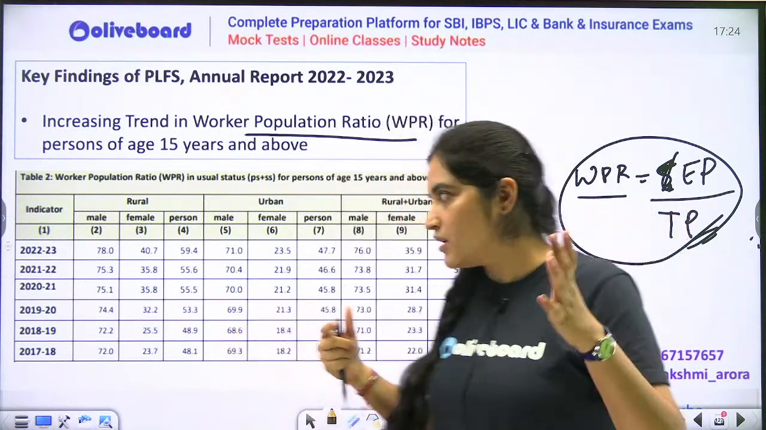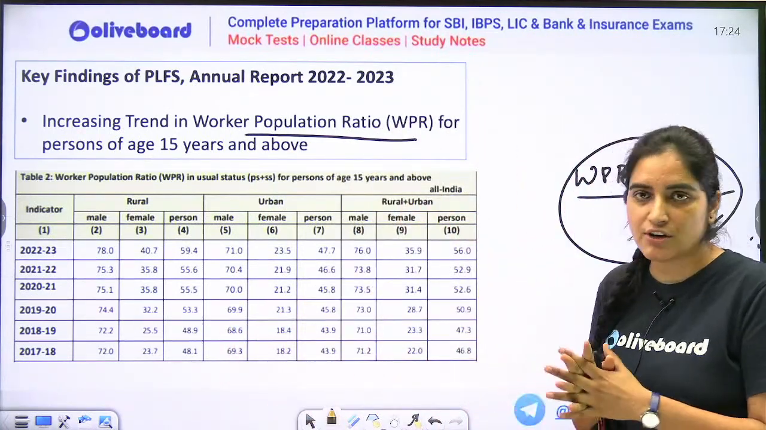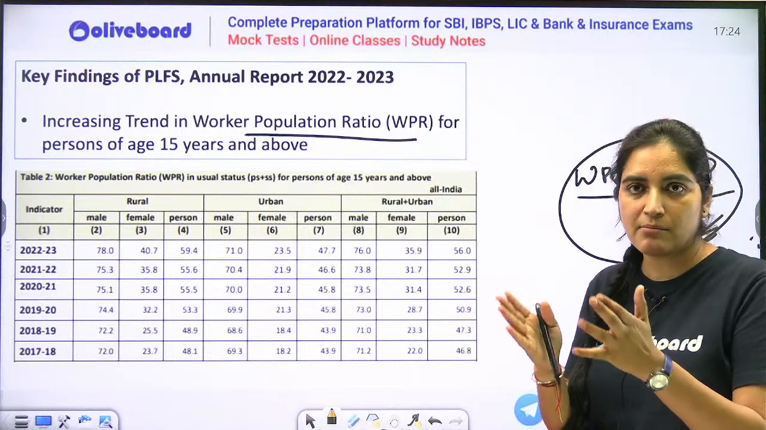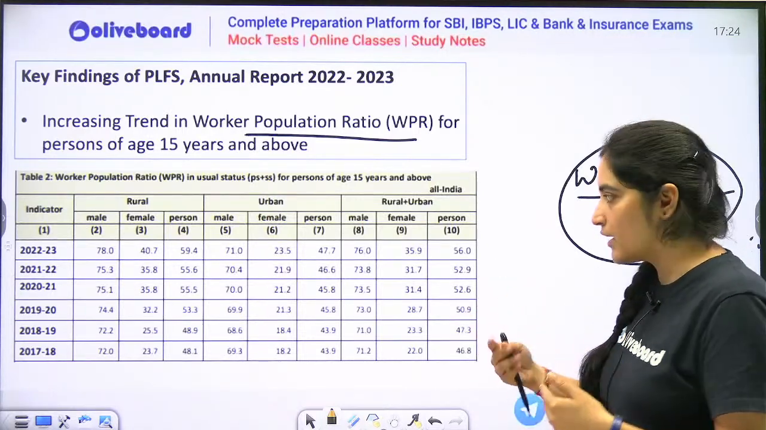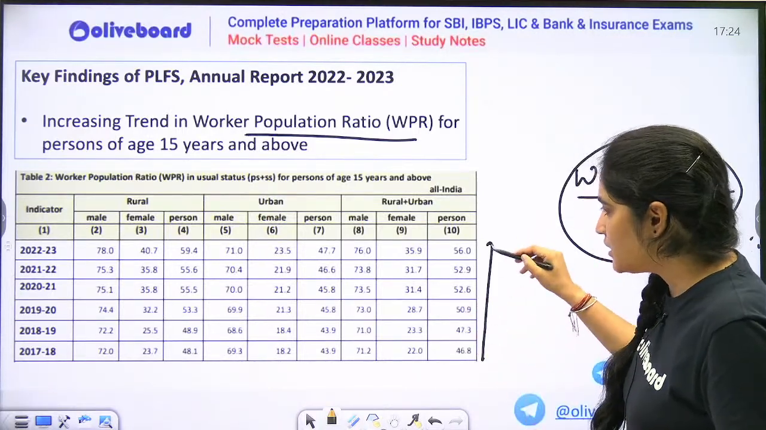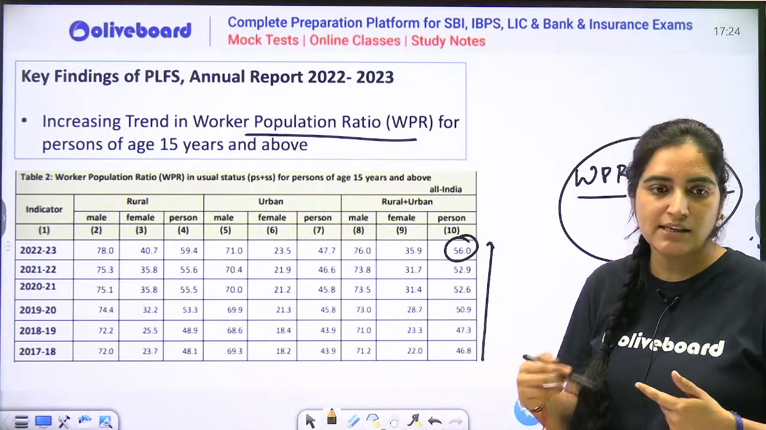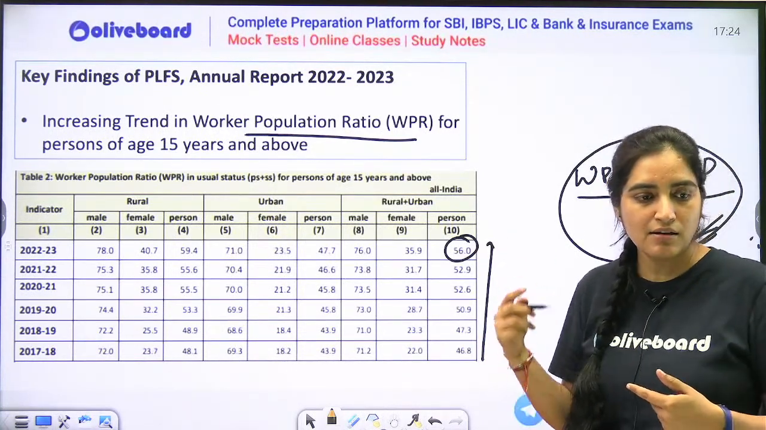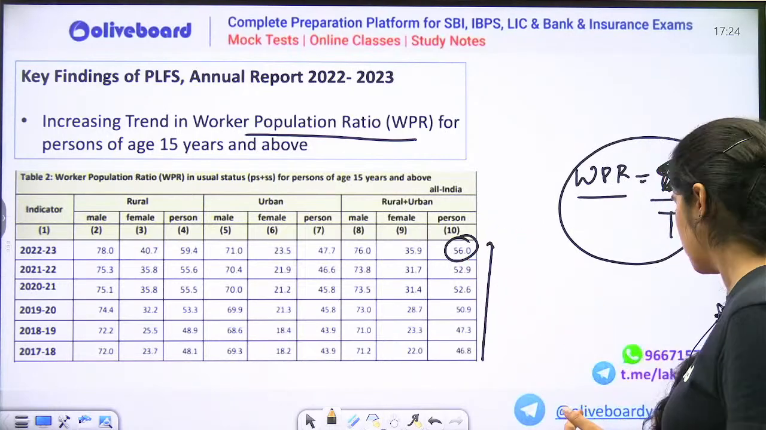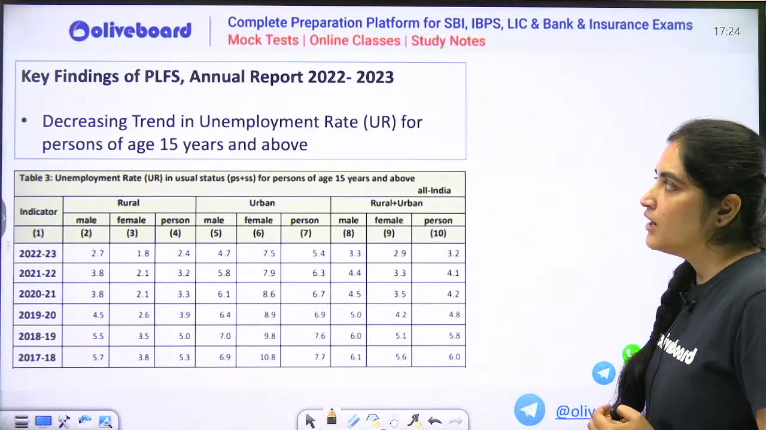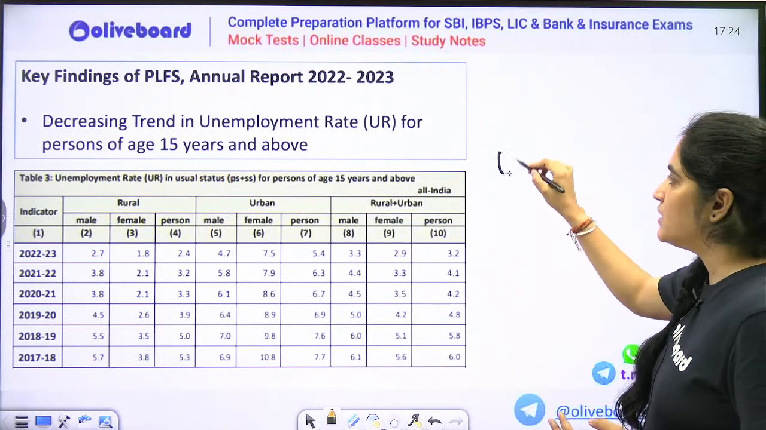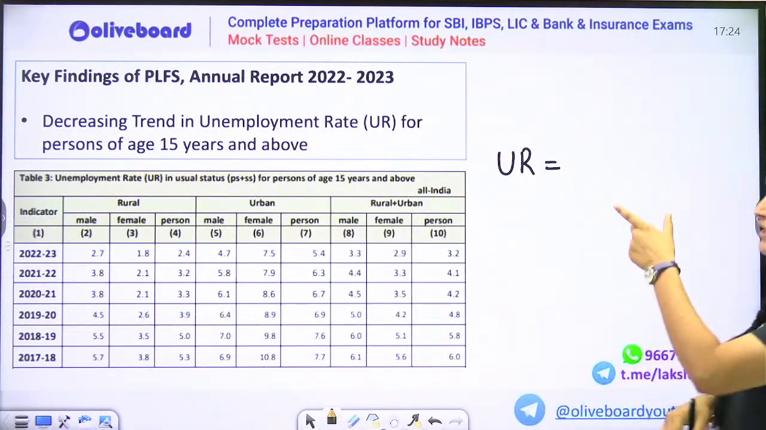worker population ratio. Now if I say worker population ratio, हमारे total country में कितने लोग हैं, those who are working, then it has also increased, means employment has seen a rise. Employment has seen a rise. This is what the data shows. Next thing, unemployment rate is decreasing. What is unemployment rate?